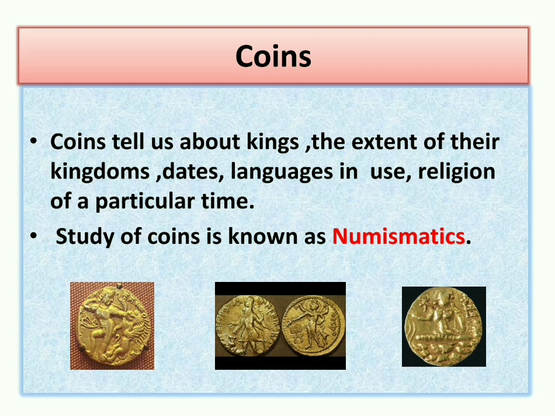In some of the coins, something is written, so from the language used in writing that, we come to know about the language used during the period of that king, and also the religion of that particular time, because some of the coins have pictures of gods and goddesses engraved on them. So we come to know which religion was being followed at that time. Study of coins is called numismatics.